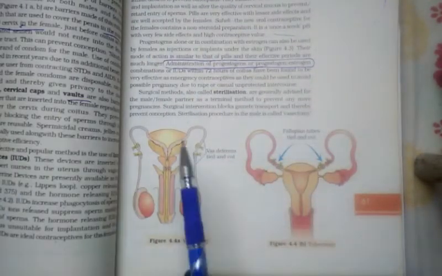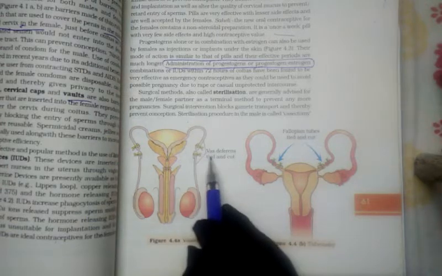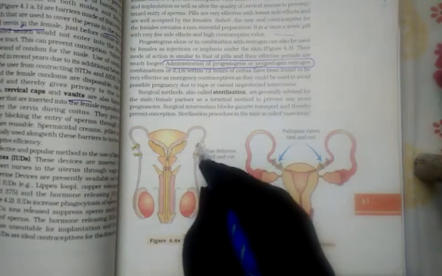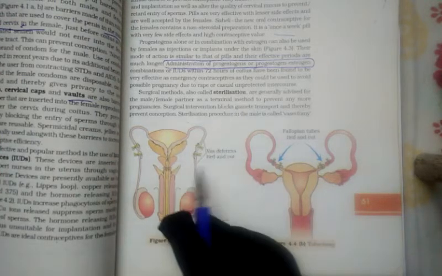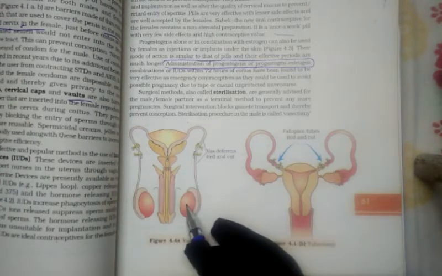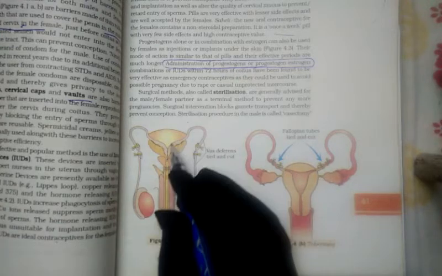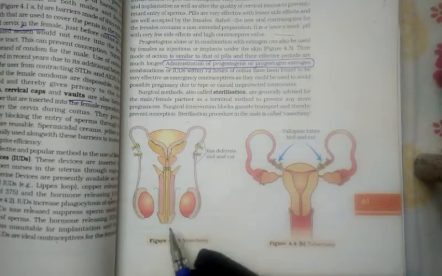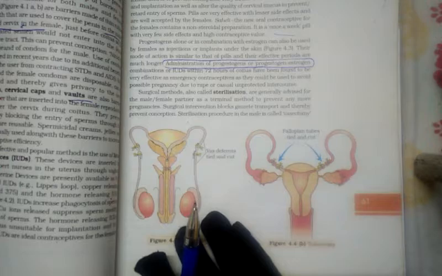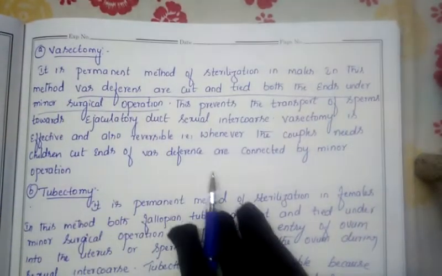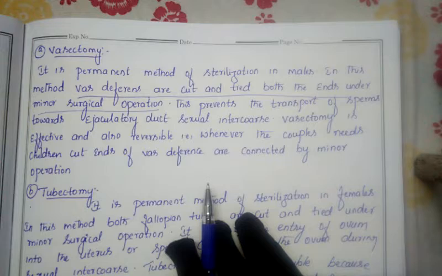The cut ends will be released and joined again, and normally in their body sperm production takes place and finally reaches the urethra. That couple again has a chance of getting their young ones.